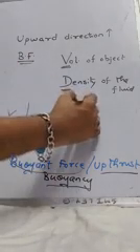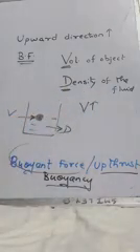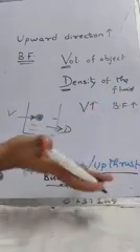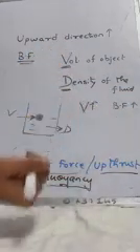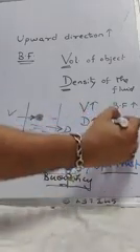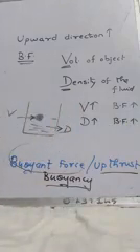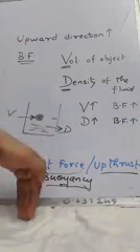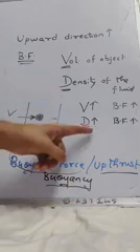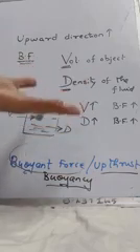How are they related? If volume is more, like a ship, the volume is huge. Though the ship is made up of iron, still it is floating. Reason? Because volume is more, hence the buoyant force is more, so it will lift that ship and it will float. Similarly, if density of the fluid is more, the buoyant force will be more. Example, you put a coin in water, it will sink. You put a coin in honey, it will float. Why? Because honey is thicker, density is more, hence it will lift it.